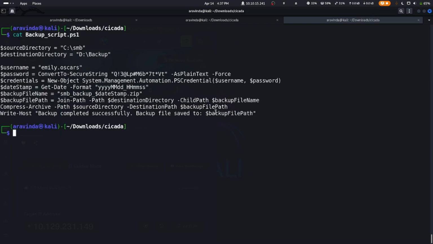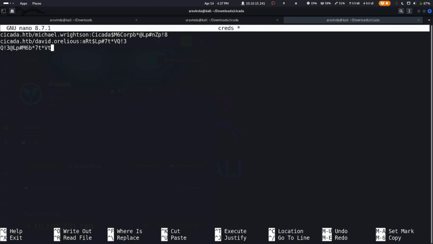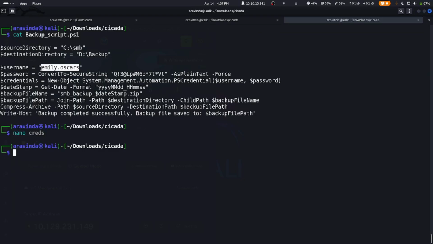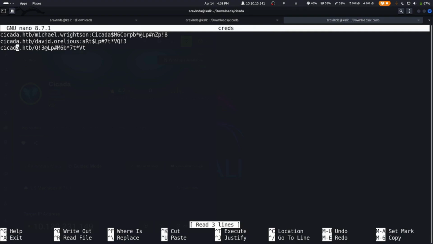And let's do cat backup script.ps1, and we get the credentials for another user called Emily Oscars. So let's copy this and let's do nano creds, and let's paste the password as well as the creds we got. And we got the creds.